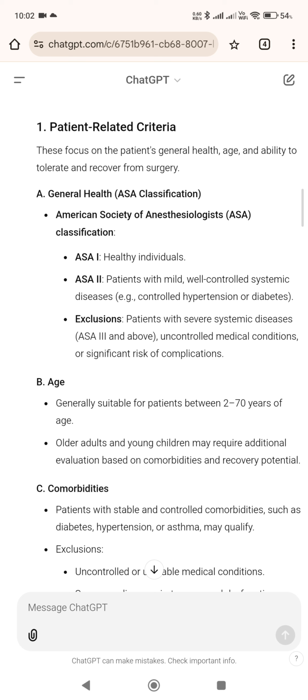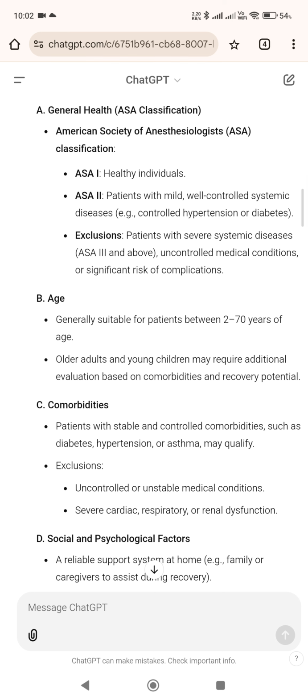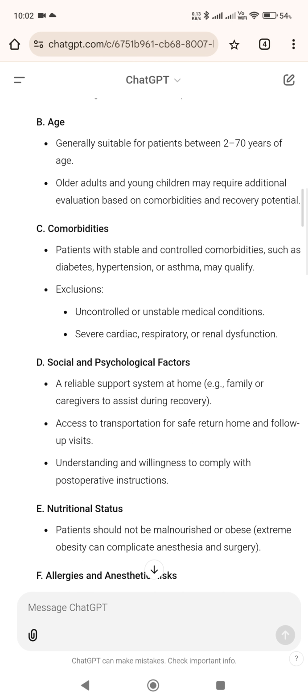Exclusions: patients with severe systemic diseases, ASA 3 and above, uncontrolled medical conditions, or significant risk of complications. B. Age, generally suitable for patients between 2 to 70 years of age. Older adults and young children may require additional evaluation based on comorbidities and recovery potential.